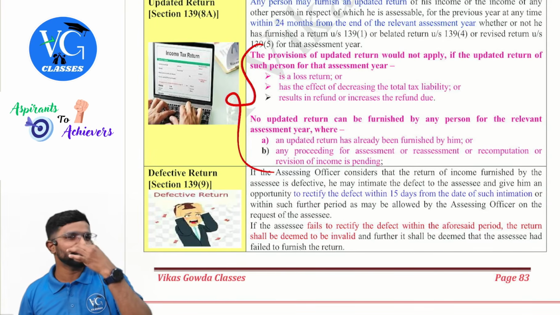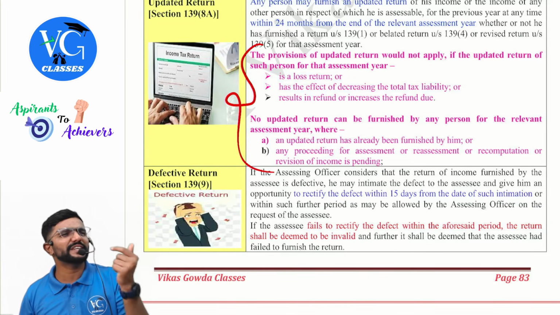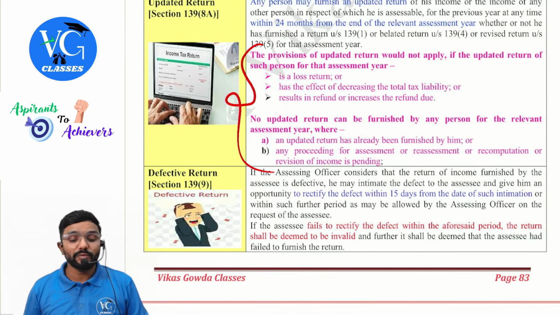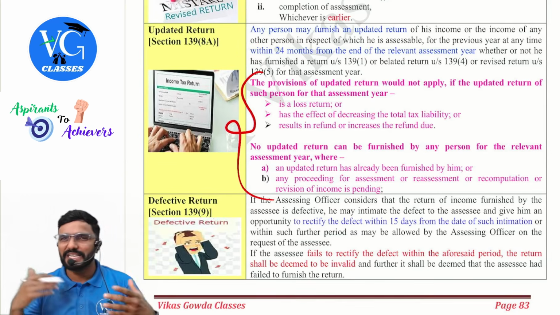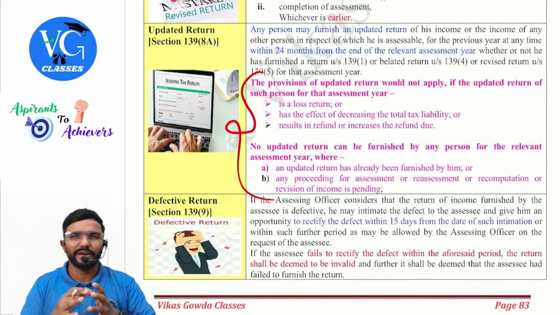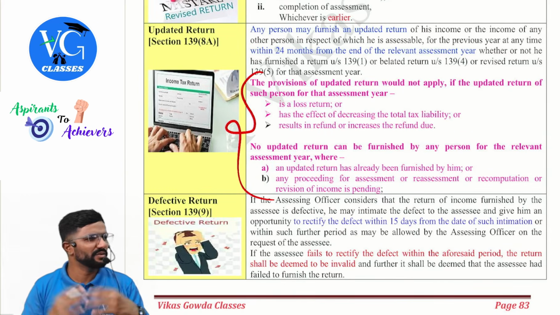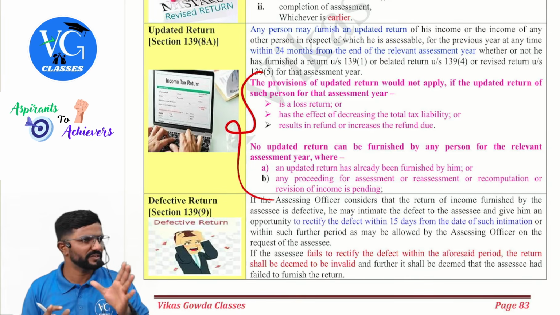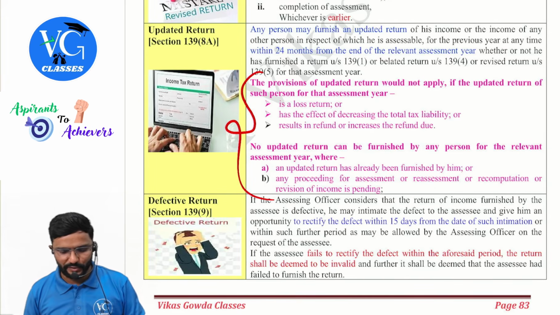Next, defective return. Sir, I have filed the returns in which the assessing officer has identified some defect. And one more thing, guys, for updated return, there is an additional tax to be paid and all. So in regular class, I would have discussed in detail. You guys also just have a look into that, which you would have already learned.